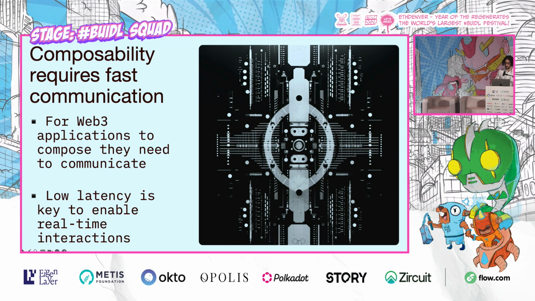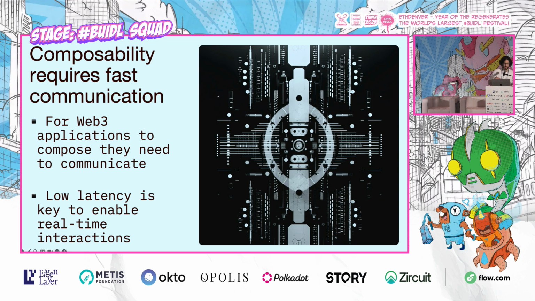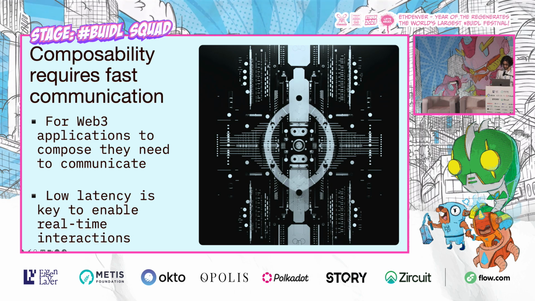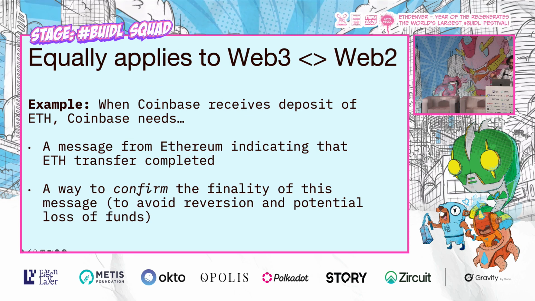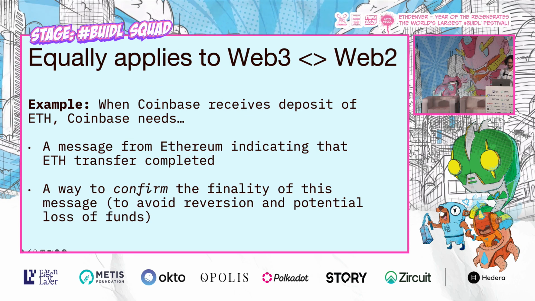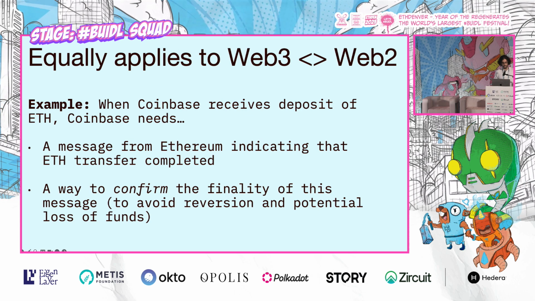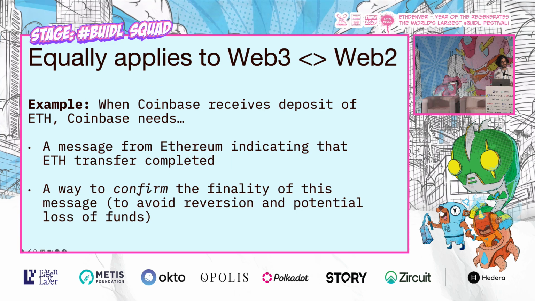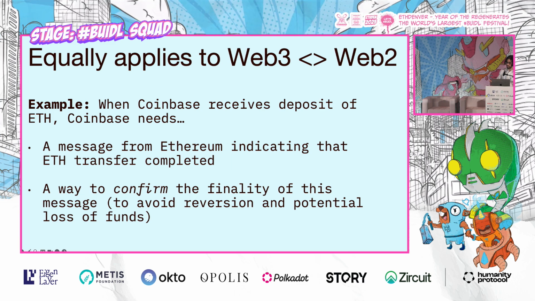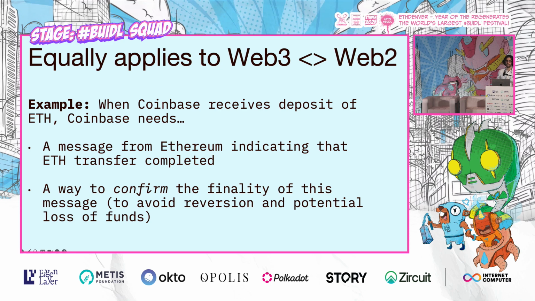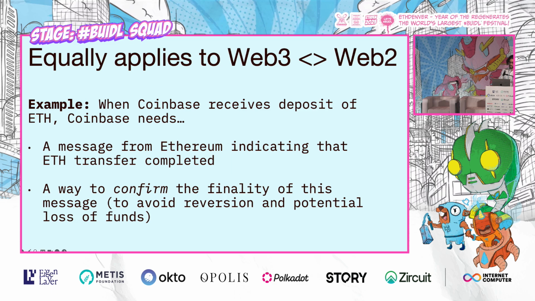And low latency is key to enable real-time interactions. This equally applies to Web3 and Web2 interoperability. So for example, when Coinbase receives a deposit of ETH, Coinbase needs a message from Ethereum indicating that an ETH transfer completed, and a way to confirm the finality of this message, right?